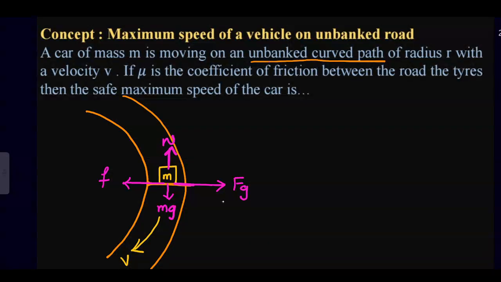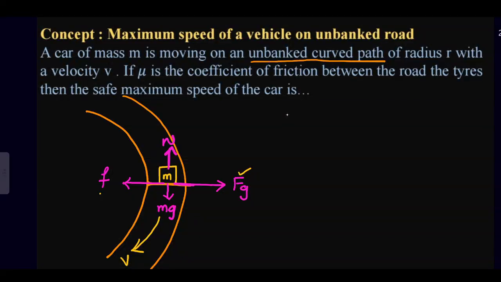For the vehicle to move safely, upward force must be balanced by downward force, and left force by right force. The centrifugal force makes the body move outside, and the frictional force makes it move inside. If these two are balanced, it will move along the same path without falling.